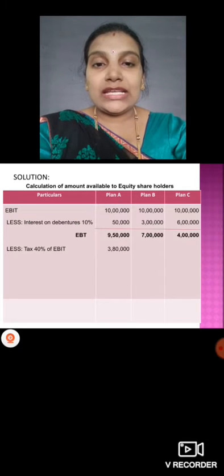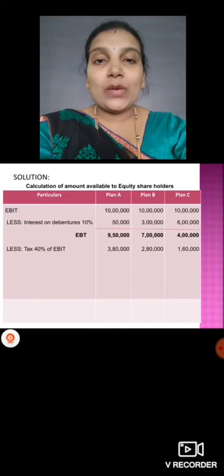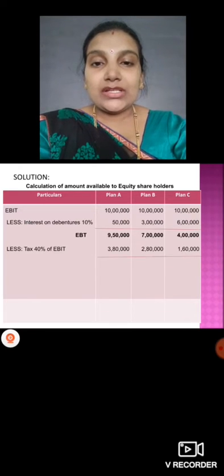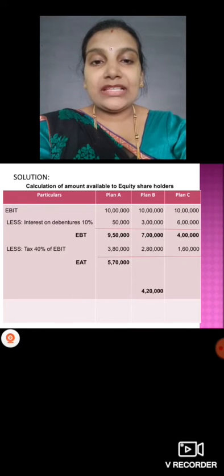So 40% of 9,50,000 is 3,80,000, 40% of 7 lakh is 2,80,000, 40% of 4 lakh is 1,60,000. So we get earning after tax: 5,70,000, 4,20,000 and 2,40,000 in the three plans.